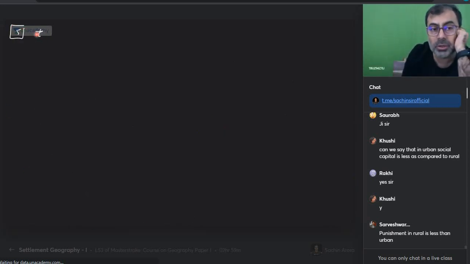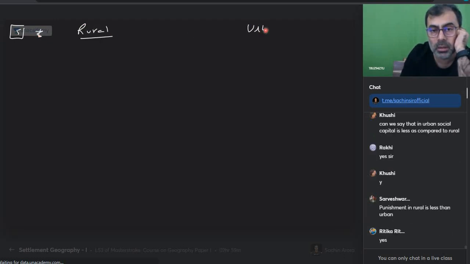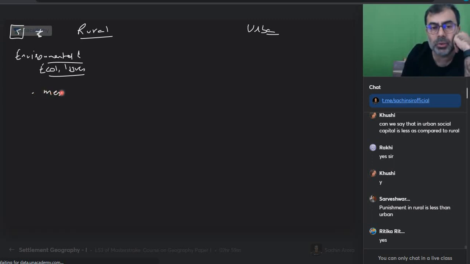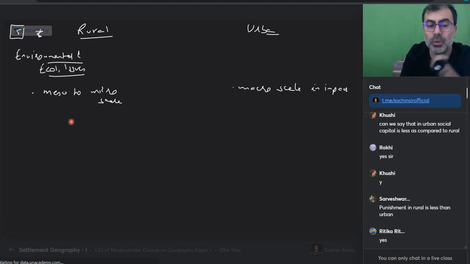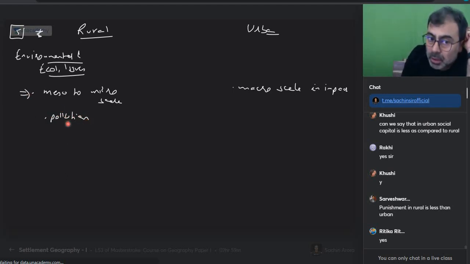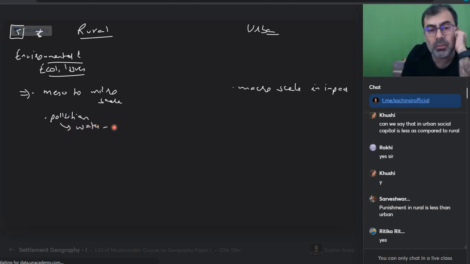One more I want to add. Remember environmental and ecological issues. Rural, urban, in our syllabus we have environmental and ecological issues. So first of all, I think scale is meso to micro. True or not? Here it is macro scale. Yes, sir? What am I saying? Pollution. Say for example, I'm talking about pollution. Is everyone okay? Pollution. So probably I can understand, like water pollution, mostly because of agriculture, that is there. But generally diluted. True or not?